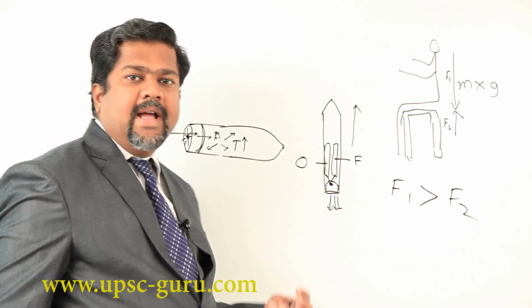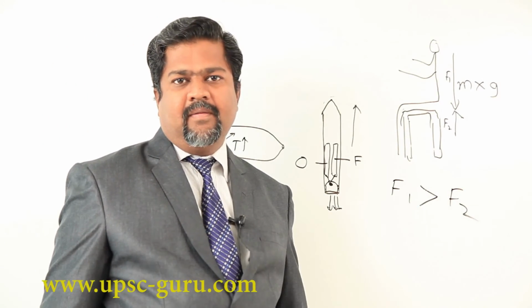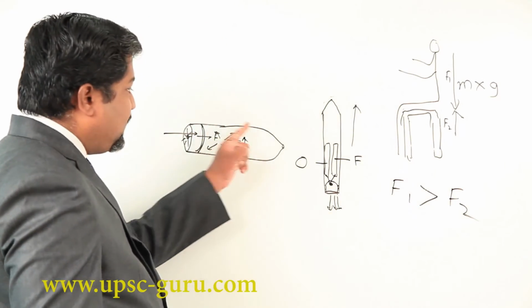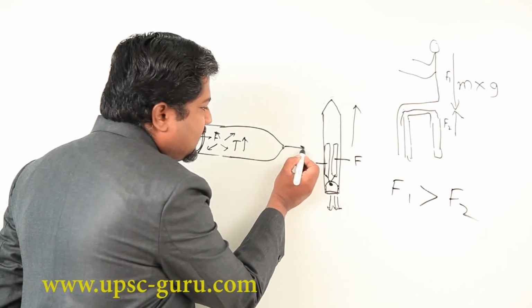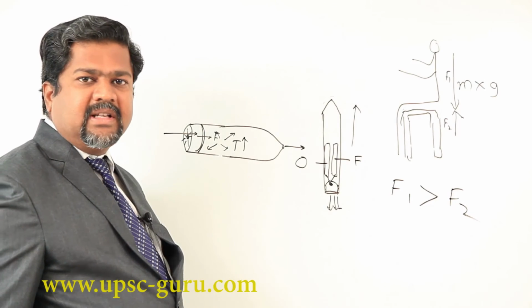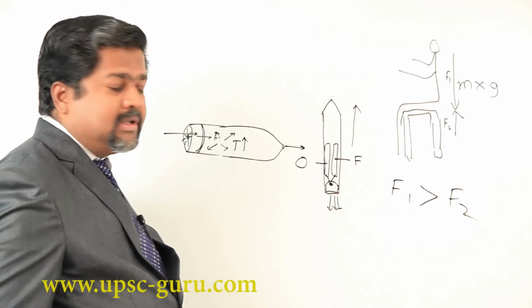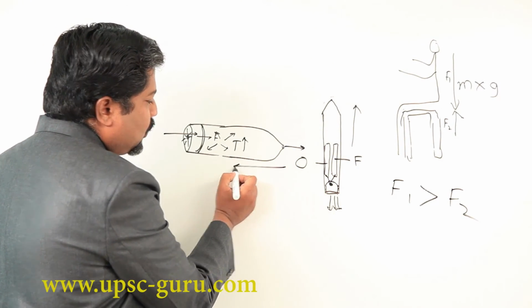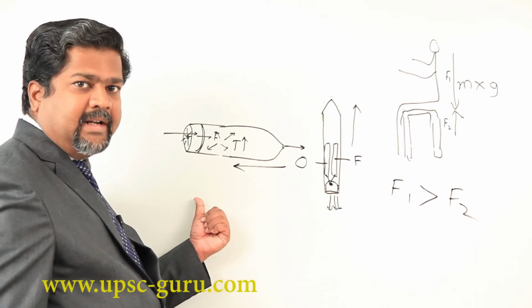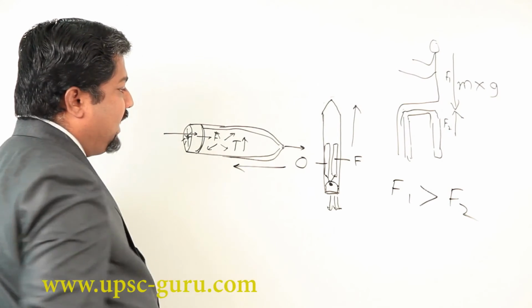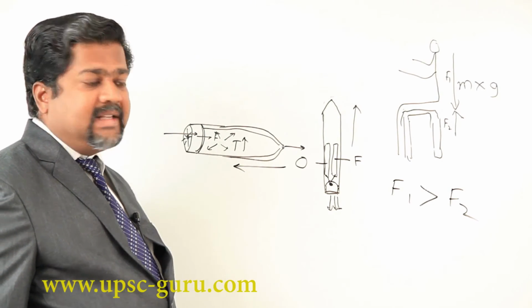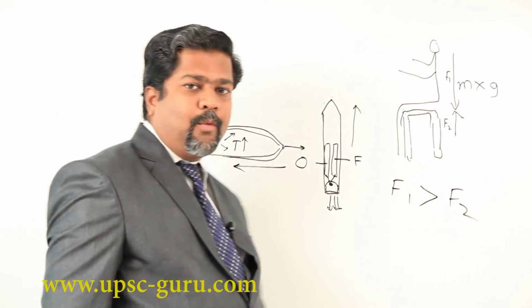So the temperature rises here. As a result, the air starts expanding. But there is no place for expansion, only one outlet is there. From that, the air starts moving at tremendous speed in the backward direction. As a result, we get motion of the engine in the forward direction. This is called a jet engine, which is used in aeroplanes.